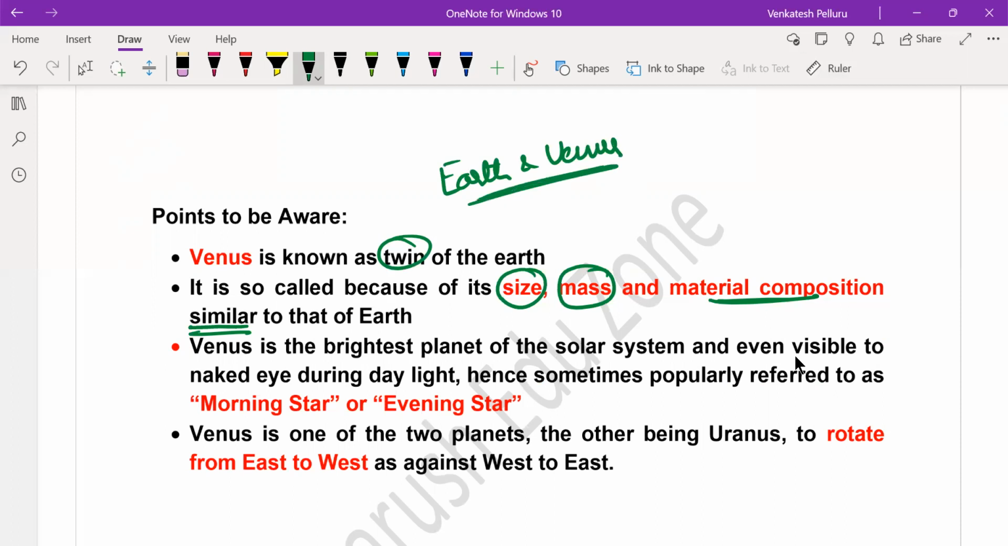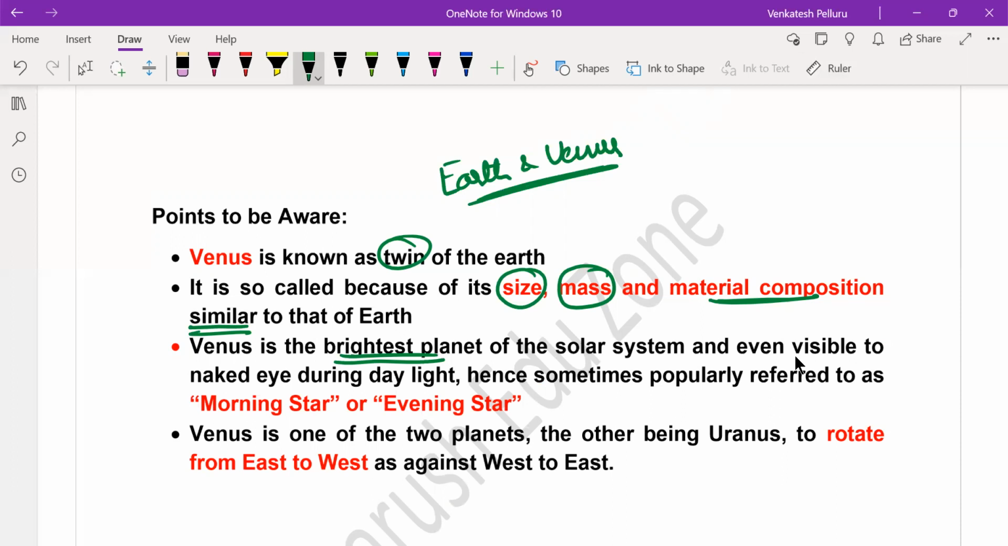The other important point that you need to know is that Venus is the brightest planet of the solar system. Owing to its brightness, you can even watch Venus during morning time and evening time, not only during the night time. Generally, we find brighter objects except for the sun. All the other stars are visible in the night, even the moon. But this is the planet that can be seen even in the daylight.